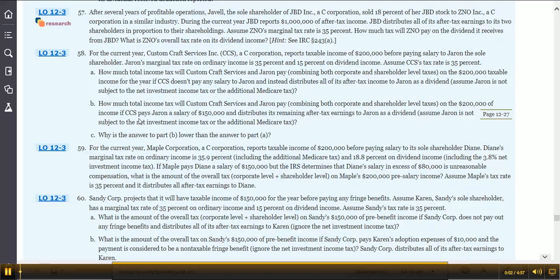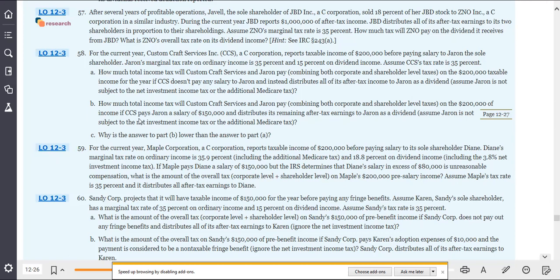All right, we're going to look at chapter 12, number 58. I'm going to let you read the first portion of the problem, which talks about the taxable income, and also the ordinary income and the dividend income tax rates.